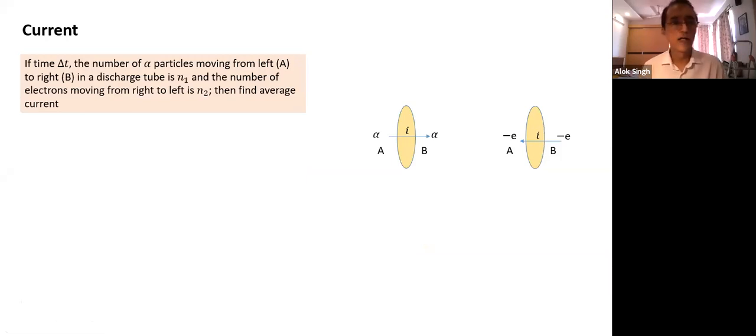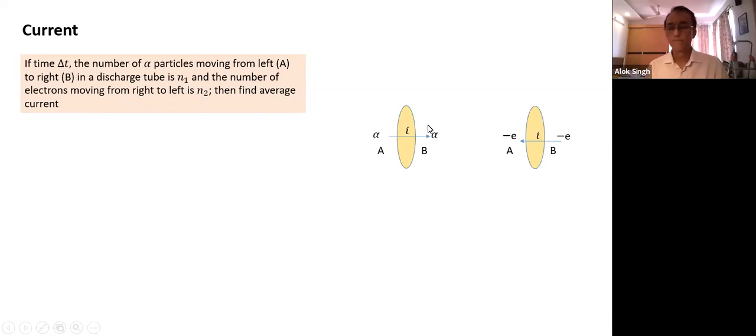Let's take a simple numerical example. In time delta t, the number of alpha particles moving from left to right in a discharge tube is N1. Charge can flow in a wire, and also in space. There is something called a vacuum tube, where charged particles like alpha particles and electrons can move. As charged particles move across a cross section, they create a current across it. The number of electrons moving from right to left is N2, and alpha particles move from left to right.